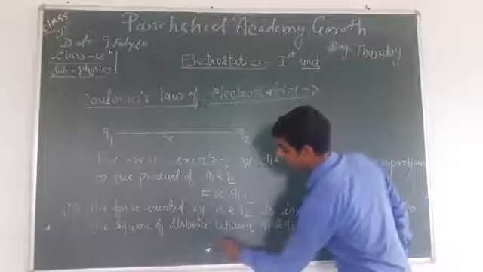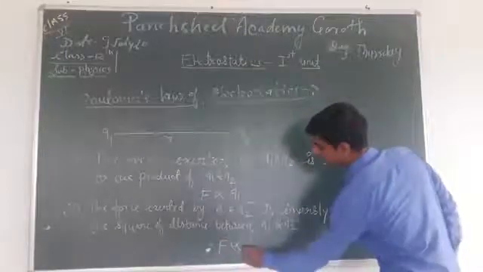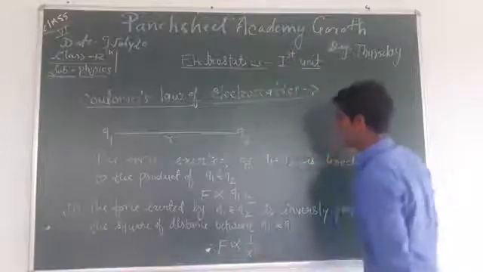So F is inversely proportional to 1 by r squared.